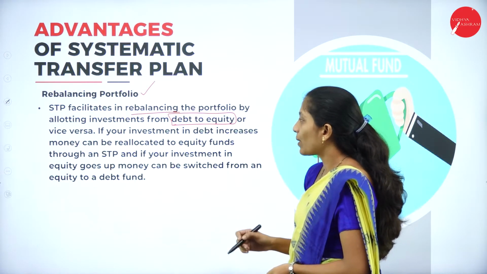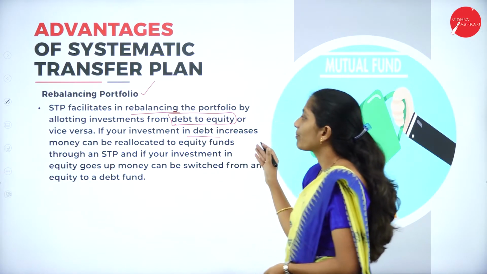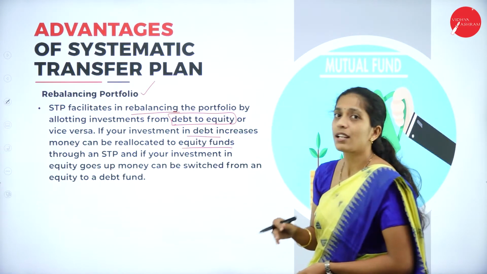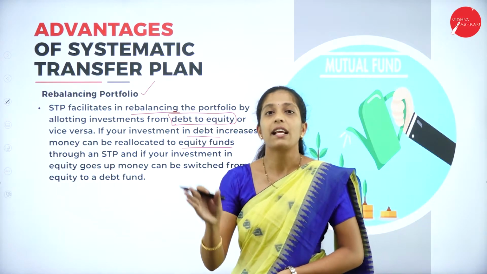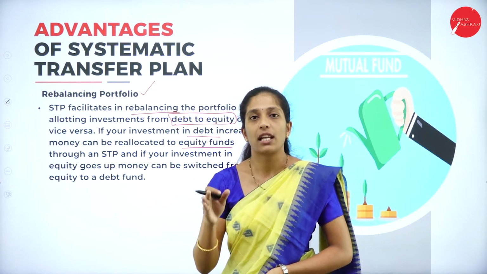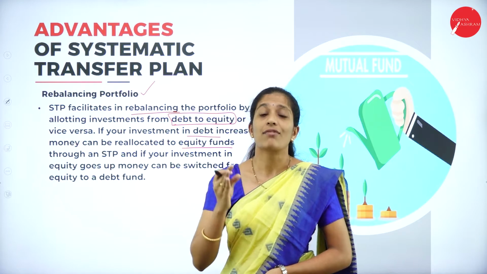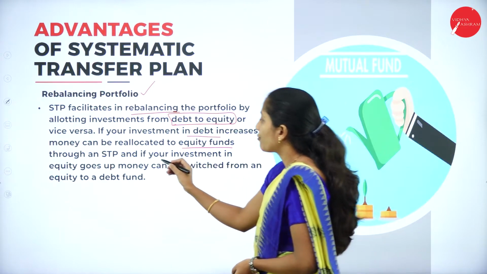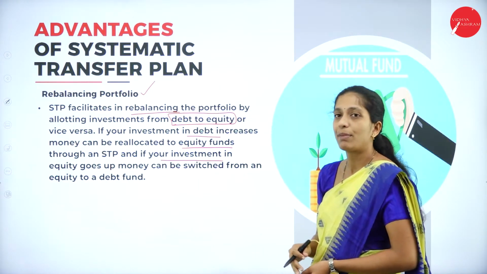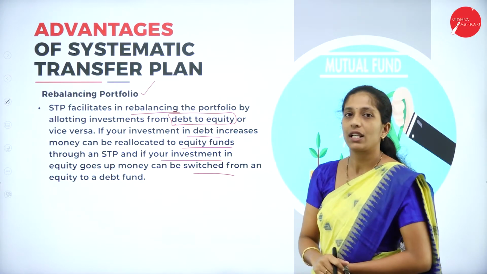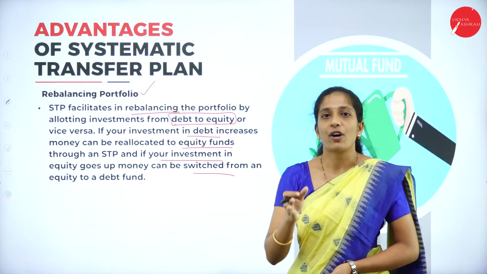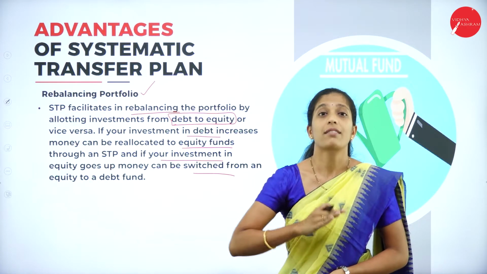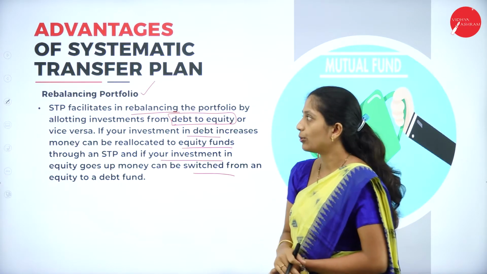So debt to equity or vice versa: if your investment is in debt, increased money can be re-allotted to equity funds. So if the debt amount is increasing, then it can be invested in equity. In the same way, if the equity securities are in loss, then the investment can be made in debt securities. So through an STP, if your investment in equity goes up, money can be switched from equity to debt. So here, depending upon the advantage as well as disadvantage, the securities can be switched or transferred from one unit to another unit.